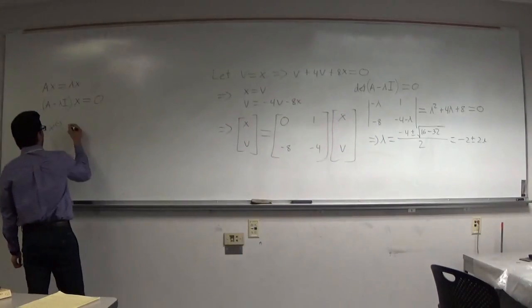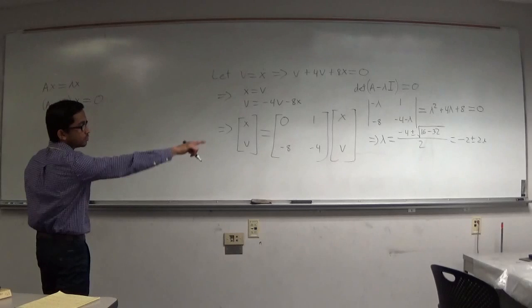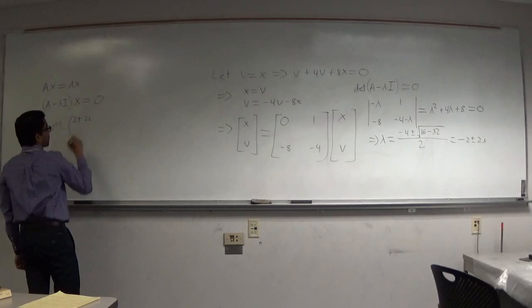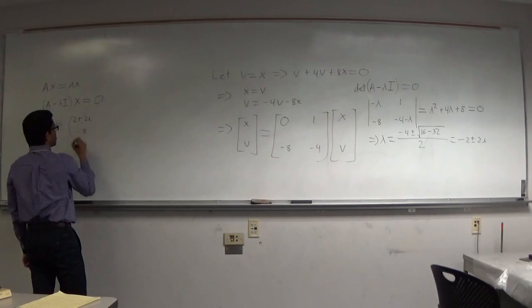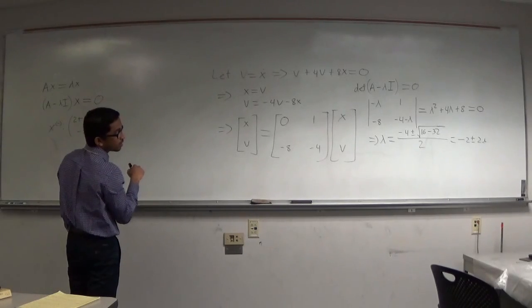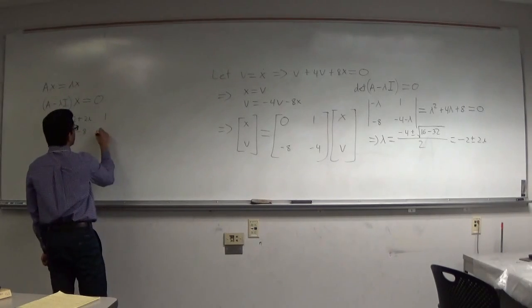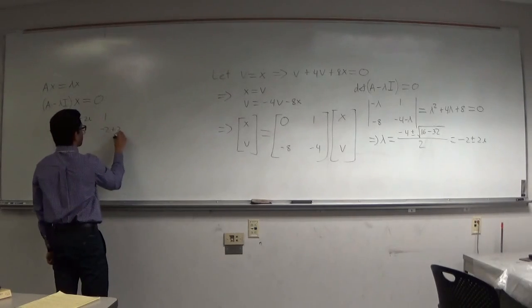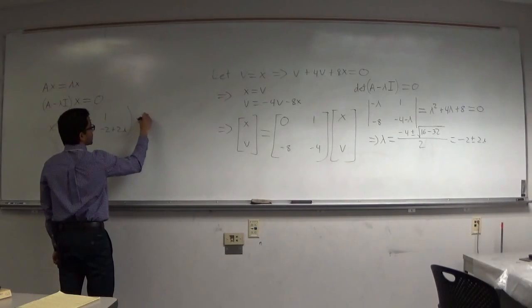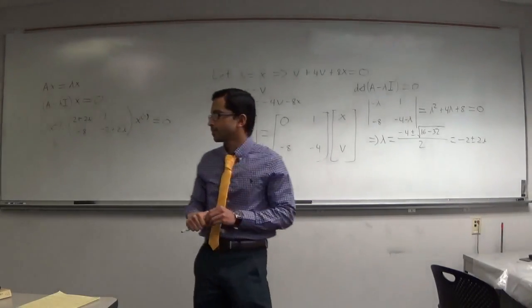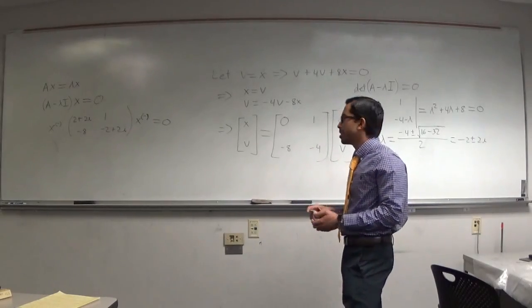So our A minus lambda I is this. Let's use the negative branch. So that's going to be 2 plus 2i, and we still have a negative 8 on the bottom. We have a 1 on top, and on the bottom here is going to be negative 2 plus 2i, times x, let's call it x negative, equals 0. So that's the problem we want to solve.